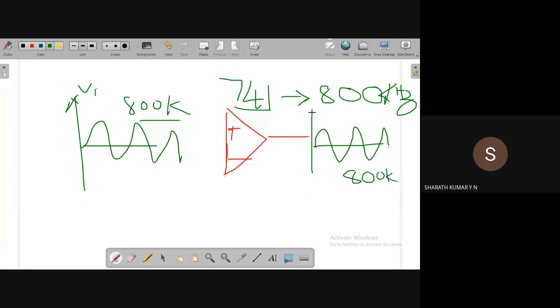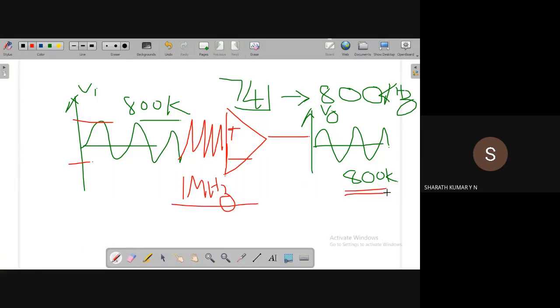Now let us say the input changes in terms of frequency, not in terms of amplitude. The input frequency increases. Let us say, for example, it goes to 1 megahertz. Now, when the input frequency increases, output cannot change. Our input is changing at a very fast rate. Output cannot change at that fast rate.